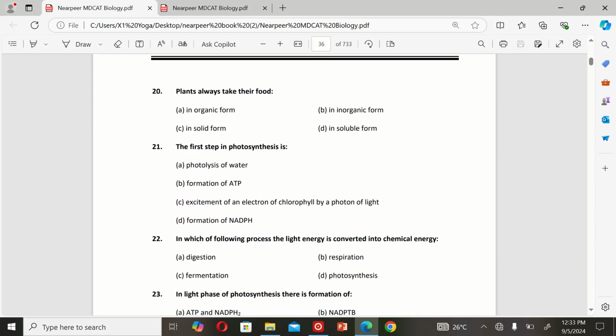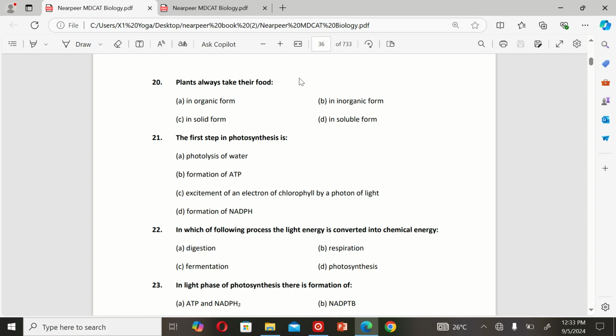The next MCQ is: plants always take their food A. Inorganic form, B. Organic form, C. In solid form, and D. Insoluble form. So the correct option is D. Insoluble form.